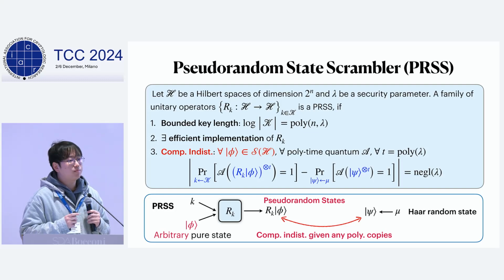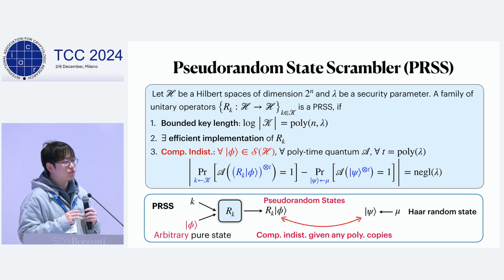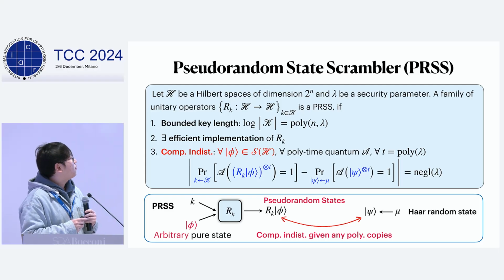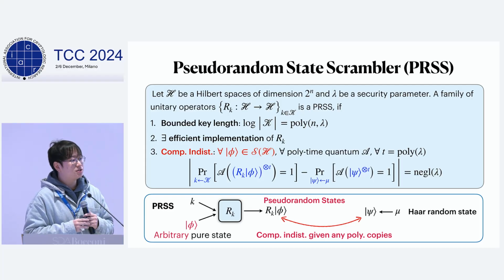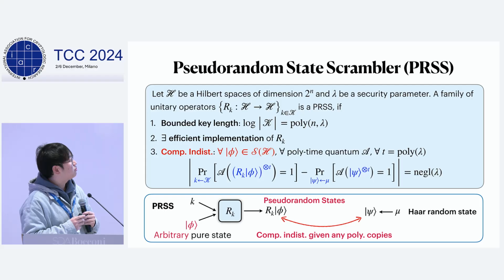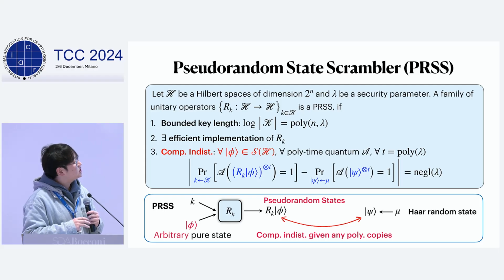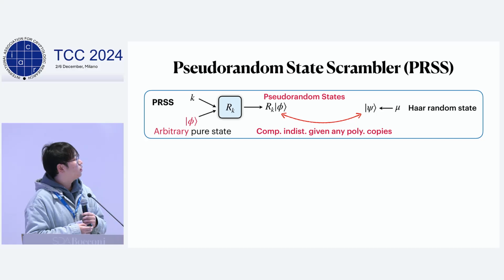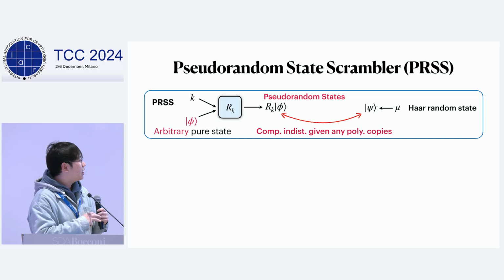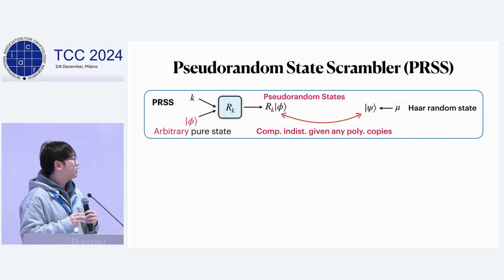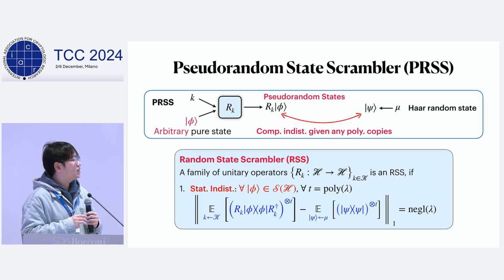So to construct a PRSS, we first construct an RSS with a random permutation and random function. We show for any pure state phi, Rk phi is statistically indistinguishable from a Haar random state. And then we replace the random permutation and random function in Rk with a pseudorandom permutation and pseudorandom function. Then we obtain Rk prime. By the security of the pseudorandom permutation and pseudorandom function, we know Rk phi and Rk prime phi are computationally indistinguishable. Then by the triangle inequality, we know Rk prime phi is computationally indistinguishable from a Haar random state. So this establishes that Rk prime is a PRSS.